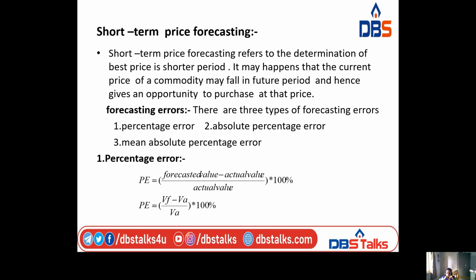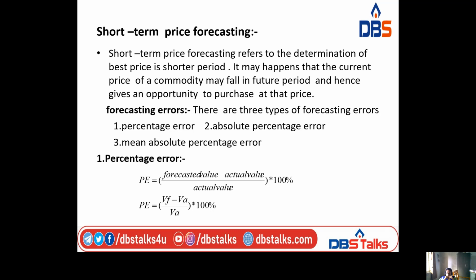Forecasting errors. In short term pricing we have forecasting errors. There are three types of forecasting errors.